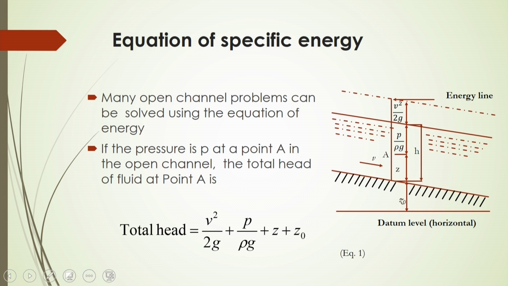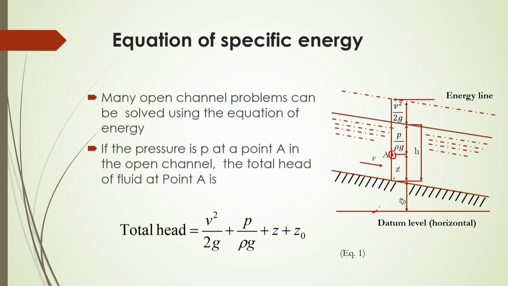Now, if the pressure is P at a point A, as shown here in this figure, and the flow velocity is V, and the height of this section is Z, measured from the datum level, then what should be the height?